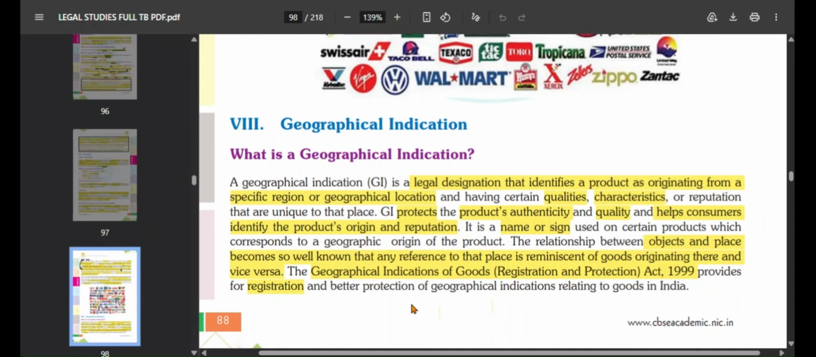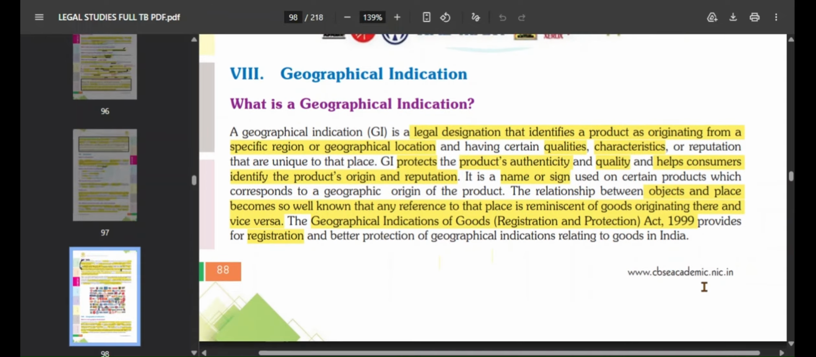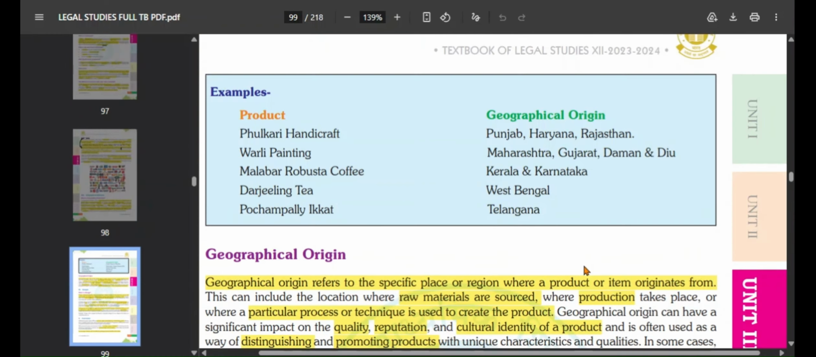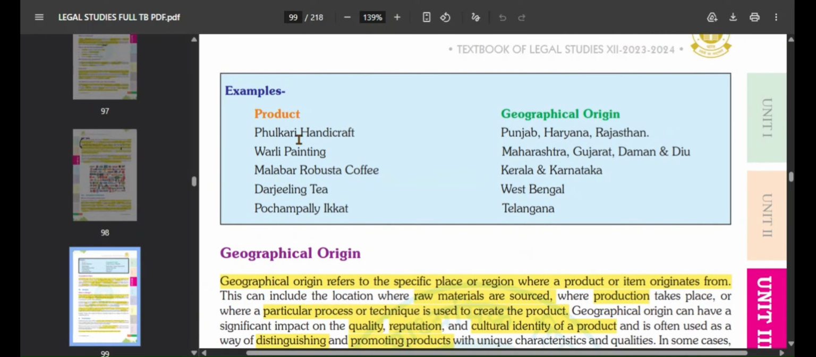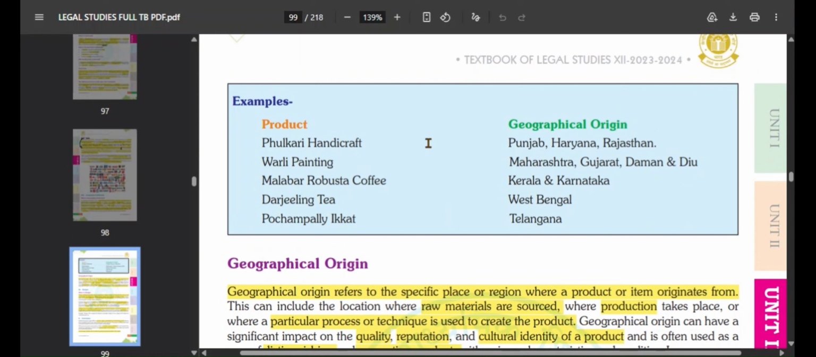It is protected by the Geographical Indications of Goods Act 1999. It provides for the registration and better protection of geographical indications relating to goods in India. Some examples are Phulkari handicraft, seen in Punjab, Haryana and Rajasthan. Then Warli painting, which is very famous in Maharashtra, Gujarat, and Daman and Diu. Then Malabar Robusta coffee, famous in Kerala and Karnataka. Then Darjeeling tea, seen in West Bengal. Then Pochampally Ikat, seen in Telangana. All these are known as geographical origins for the particular products.